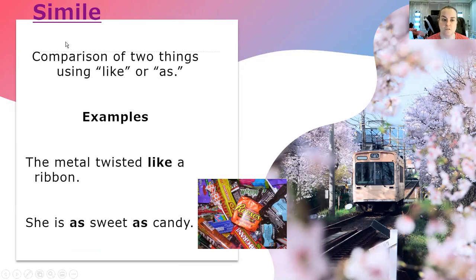Let's look at a simile. Similes are a comparison of two things using like or as. Some examples: The metal twisted like a ribbon. She is as sweet as candy. A book is as light as a feather. Those are examples of similes.